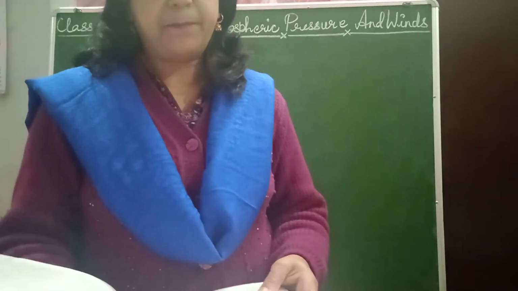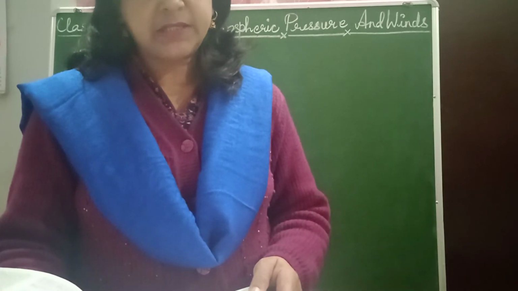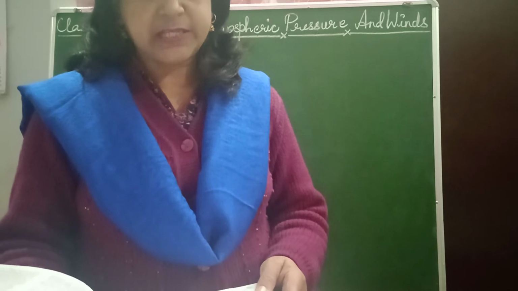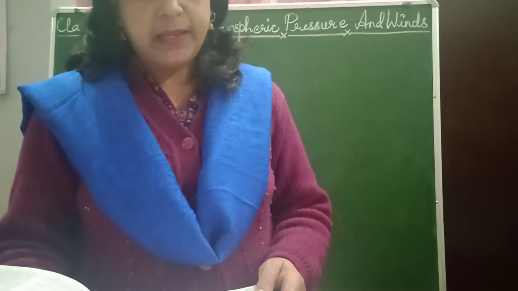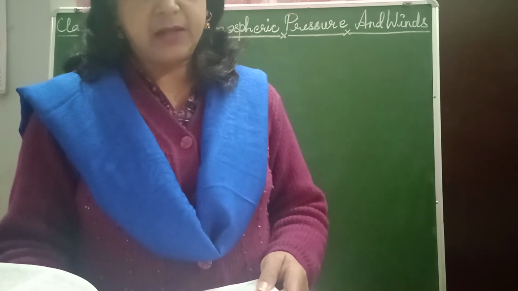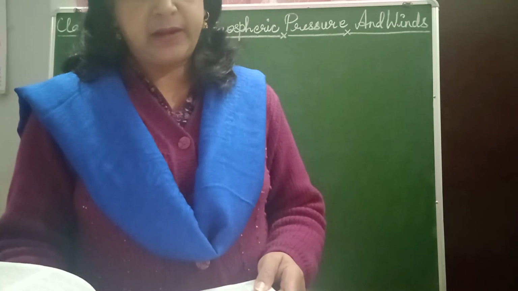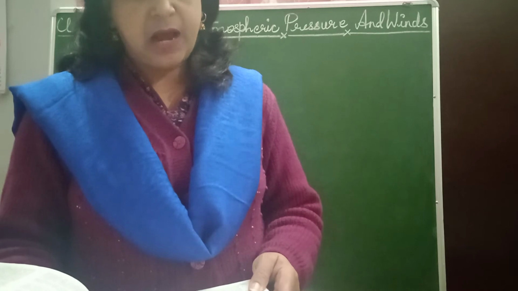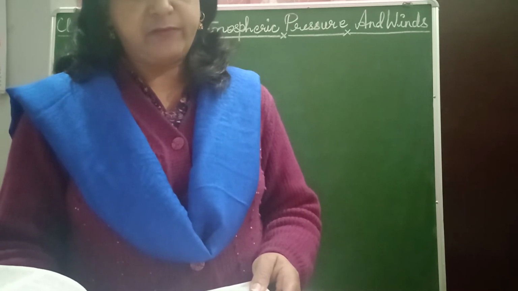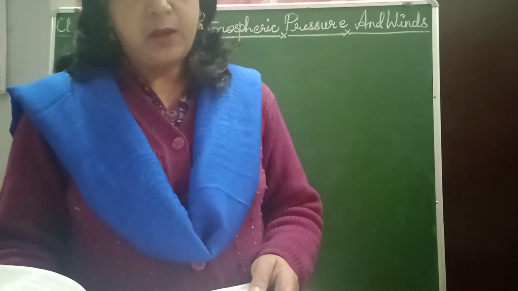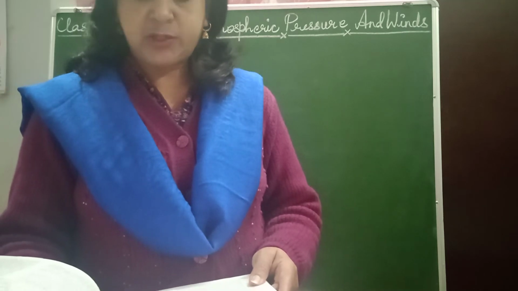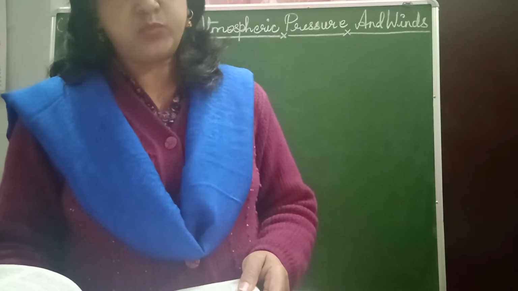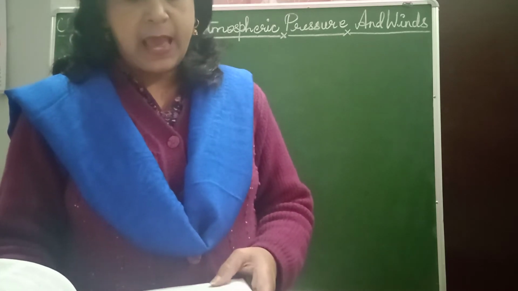Types of winds. Permanent winds. First is trade winds. Trade winds are the surface winds which move from the horse latitudes to the doldrums. In the northern hemisphere, they are the northeast trades, and in the southern hemisphere, the southeast trades. The winds are named by the direction from which they blow. For example, west winds blow from the west towards the east. Northeast wind blows from the northeast towards the southwest.